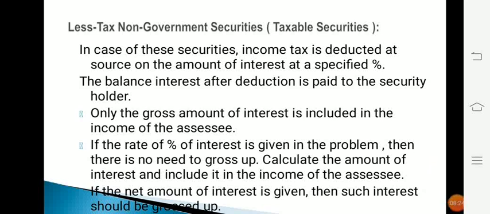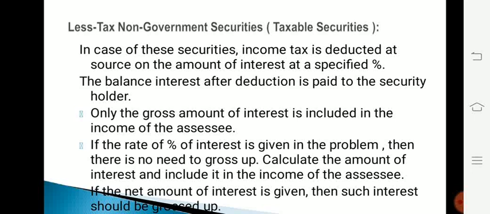The next type of security is less tax non-government securities or taxable securities. In case of these securities, income tax is deducted at source on the amount of interest at a specified percentage or rate. The balance interest after deduction is paid to the security holder.